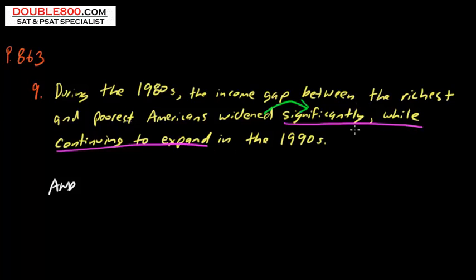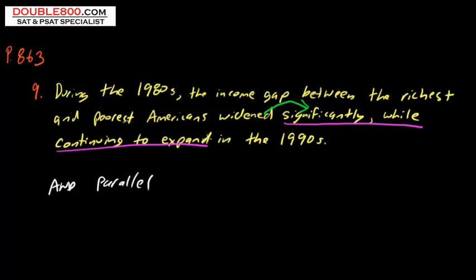The second part, the form of the verb has to be correct. We know the first part is correct. It's not underlined. The gap widened. This is a prepositional phrase. You can cancel it out. Just read it. The gap widened, and significantly is an adverb. The second part, the verb now changes while continuing. So the verb changes. You have to be parallel.